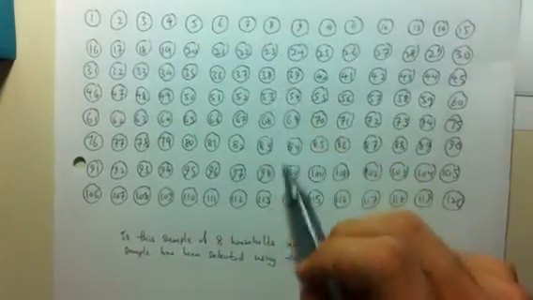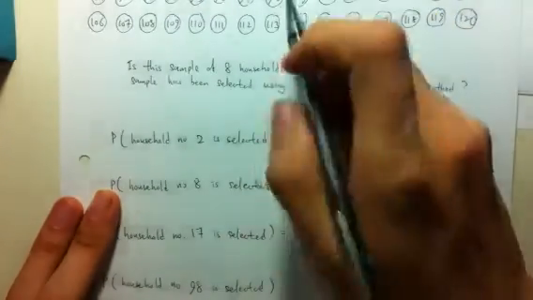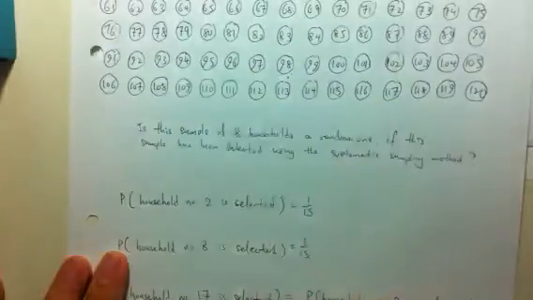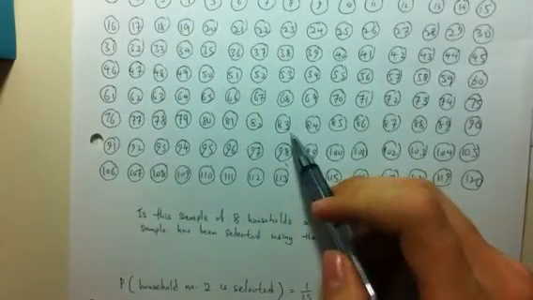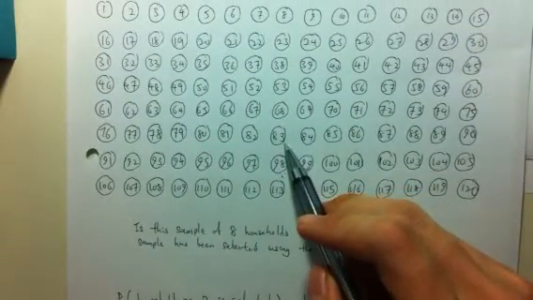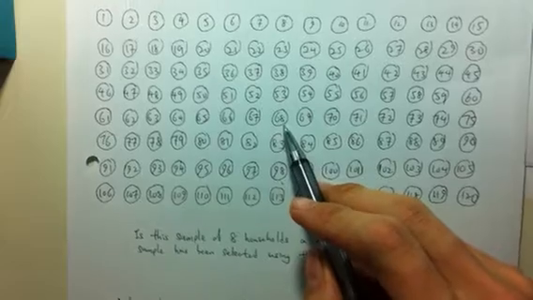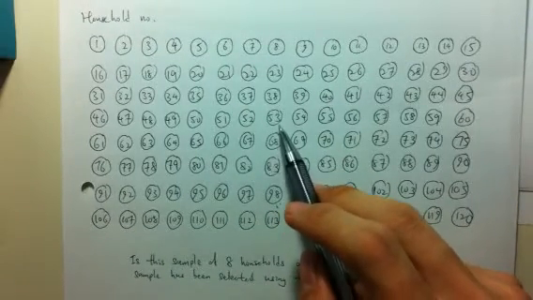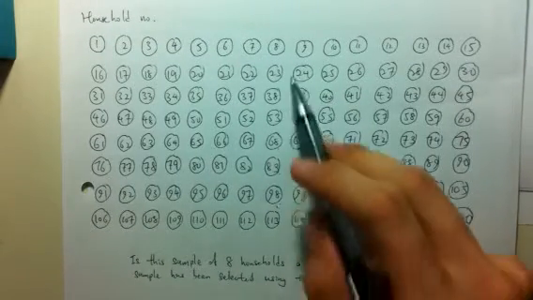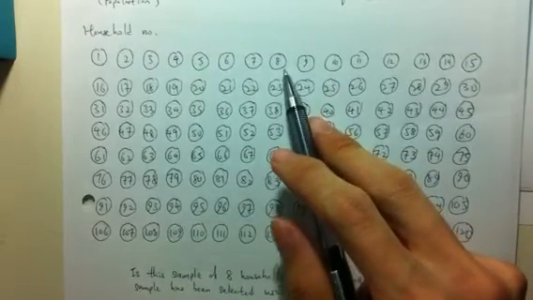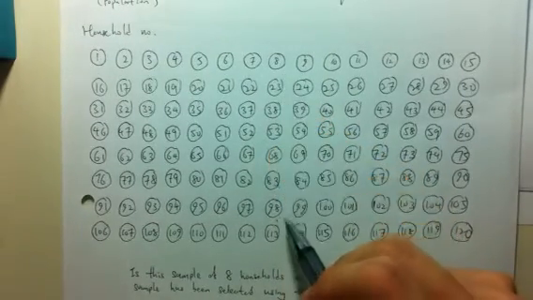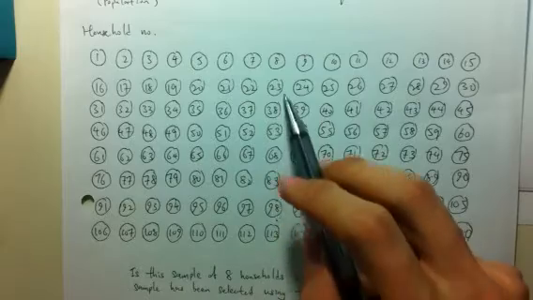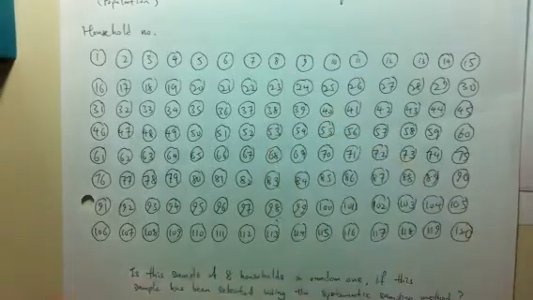Therefore the probability that household number 98 is selected is equal to the probability that household 83 is selected, which is equal to the probability that each earlier household in the chain is selected, down to household number 8. Household number 98 is selected if and only if household number 8 is selected.